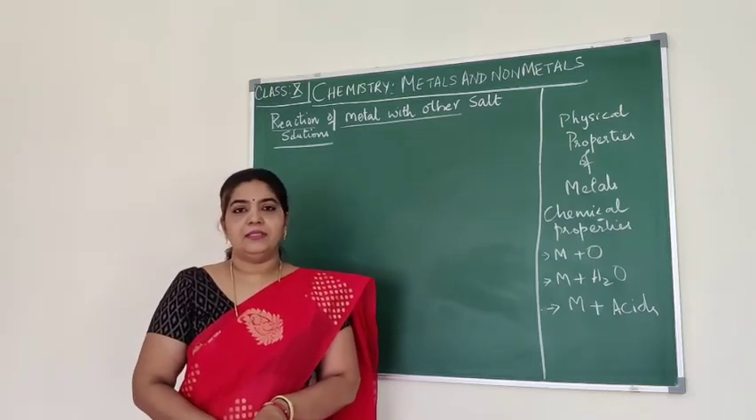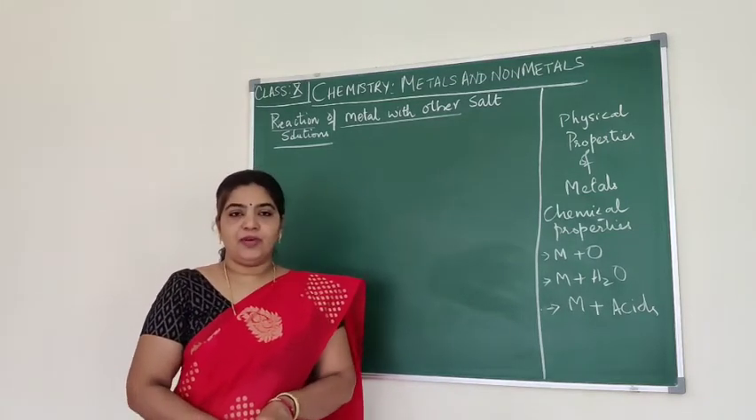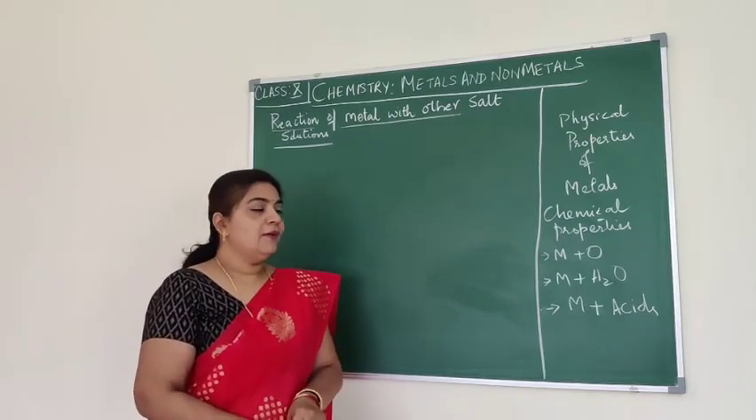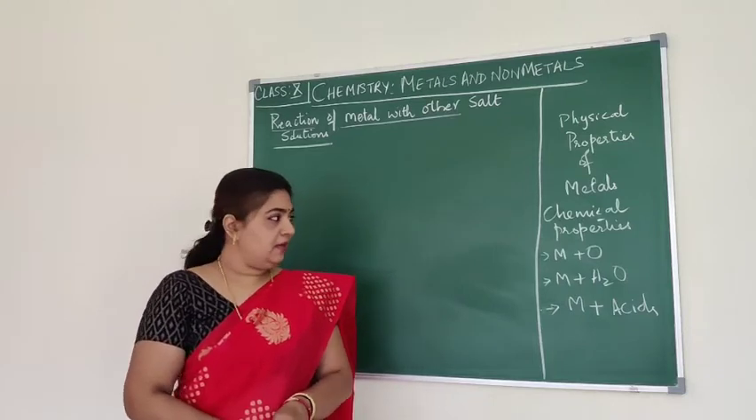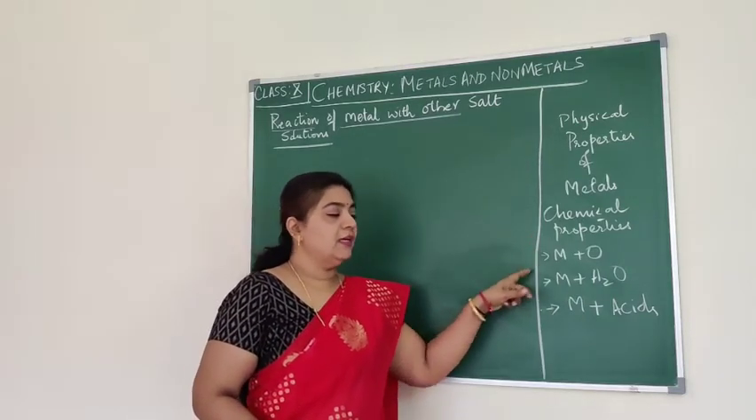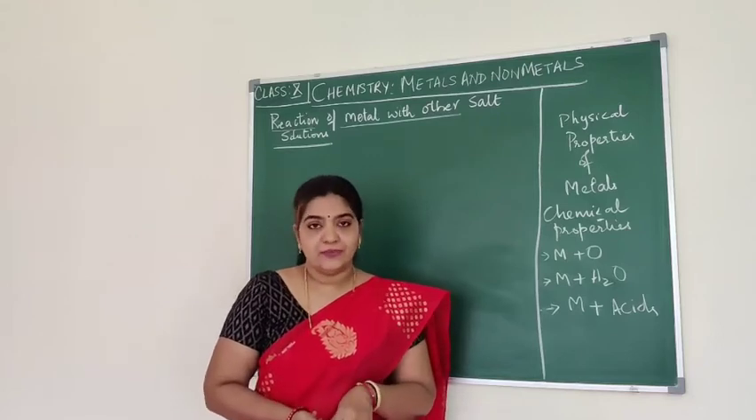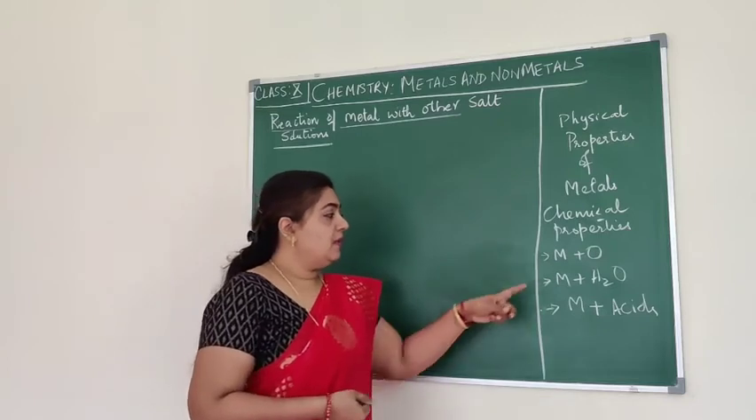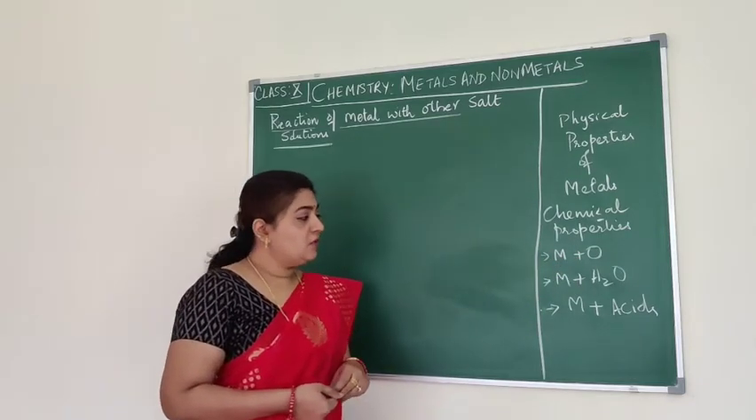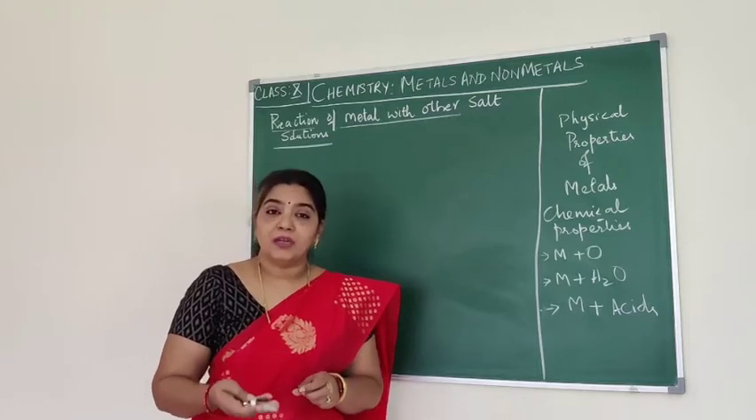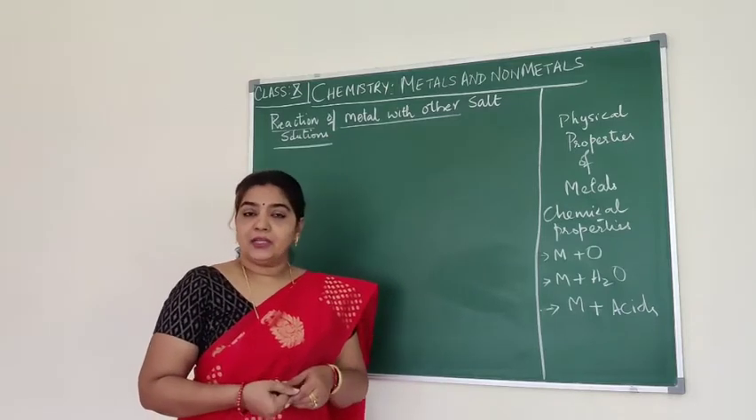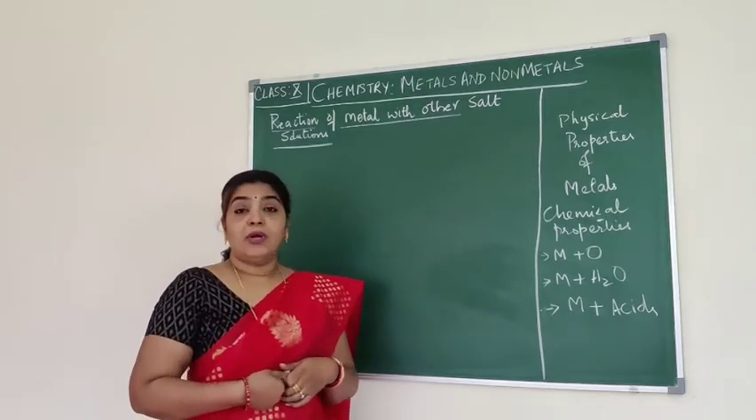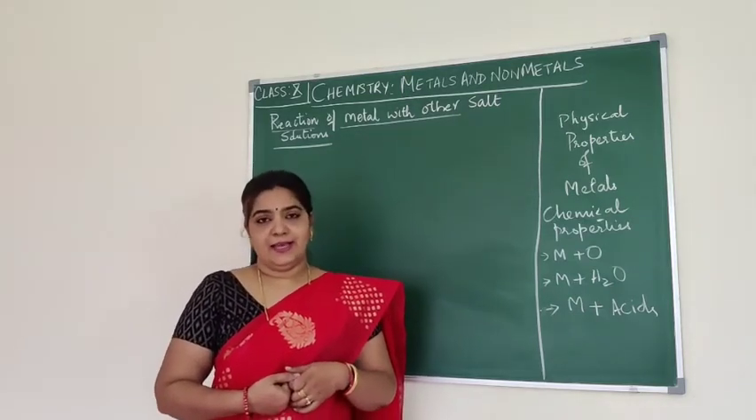Metals and non-metals, the chapter. We learned so far the physical properties of metals and also non-metals. We learned the chemical properties of metal. Under chemical properties, we learned what will happen when metal reacts with oxygen, that is metal burning in air, right? So metal reacting with oxygen we learned, and also we learned what happens when metal reacts with water, action of water on metals, and also what happens when metal reacts with acid.